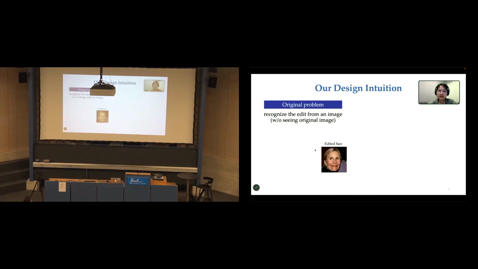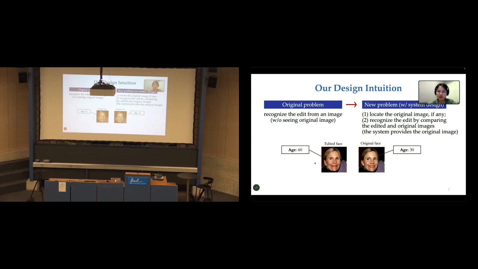Indeed, detecting and recognizing edits directly from this single image itself is extremely hard. But what if we can locate the original image for each target image? If so, we can recognize the face edits by comparing the facial attributes between those two face images.